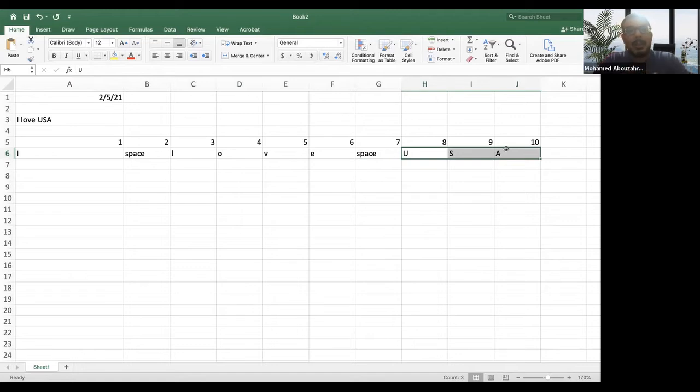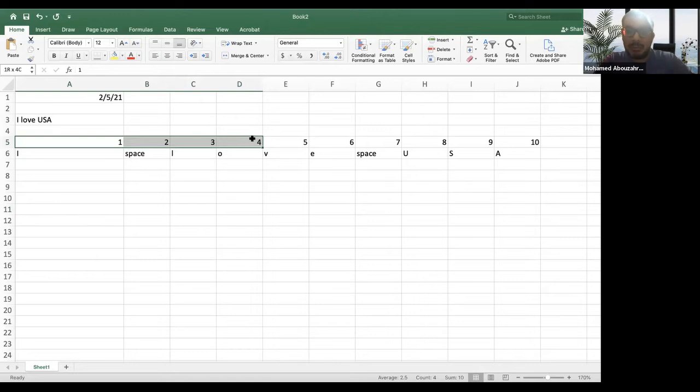Today we are going to talk about text. Do you understand how text is represented in computers, guys? This is important for you to be successful in using text functions. You need to understand that the memory of the computer, of Excel, is divided into cells like this: 1, 2, 3, 4, 5, 6, 7, 8, 9, 10. And each character goes under the appropriate cell.